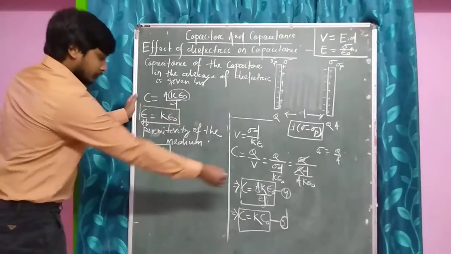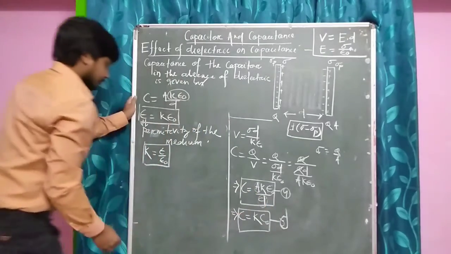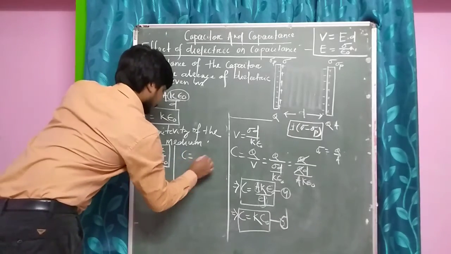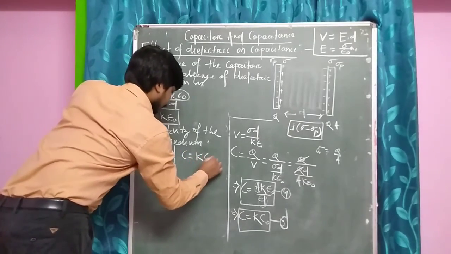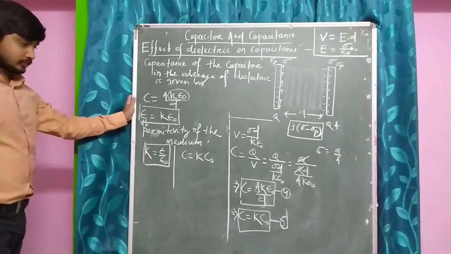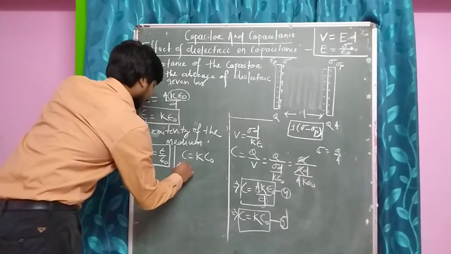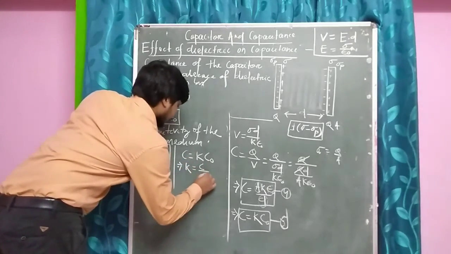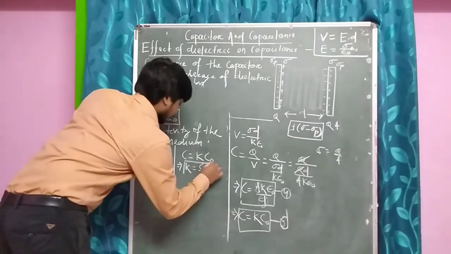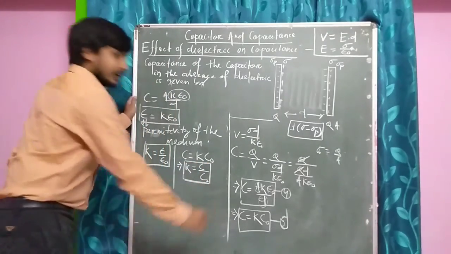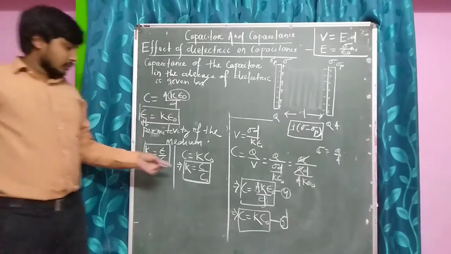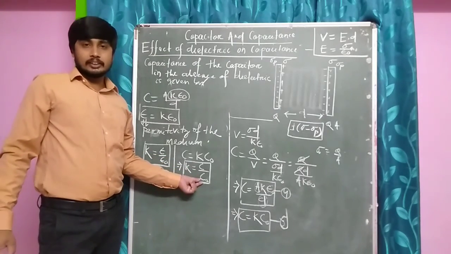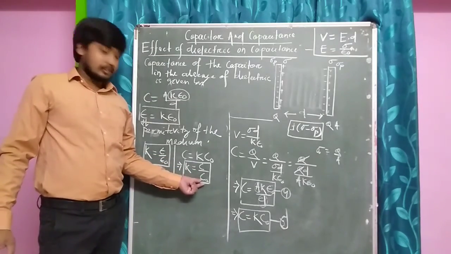And from equation number 5, C is equal to K into C naught. So here also you can say that the dielectric constant K is the ratio of the capacitance of the capacitor in the presence of the dielectric to the capacitance of the capacitor in vacuum or in the absence of the dielectric.